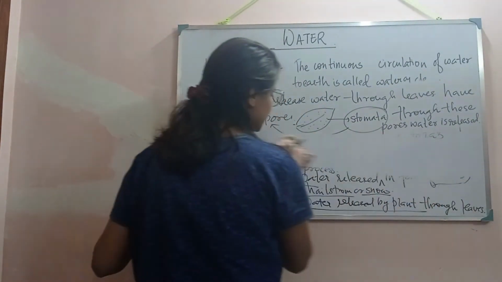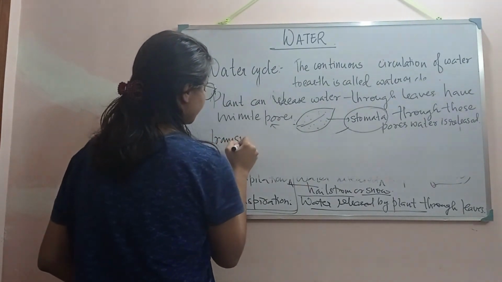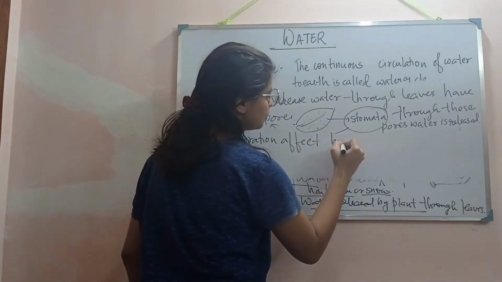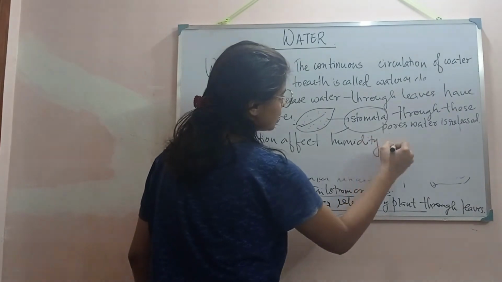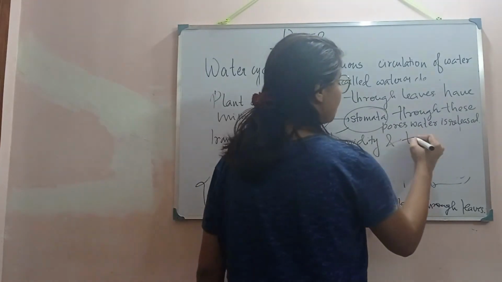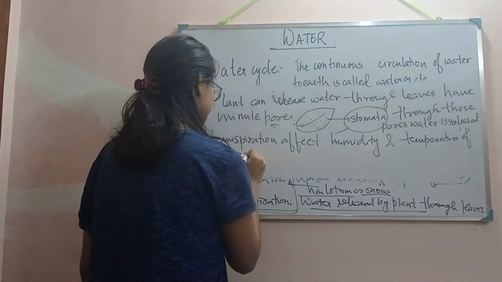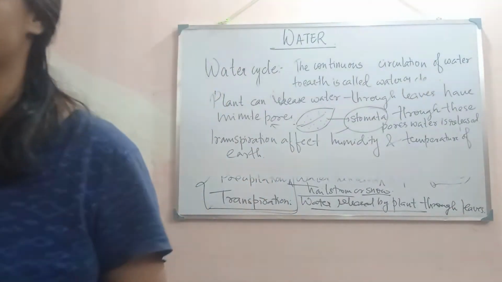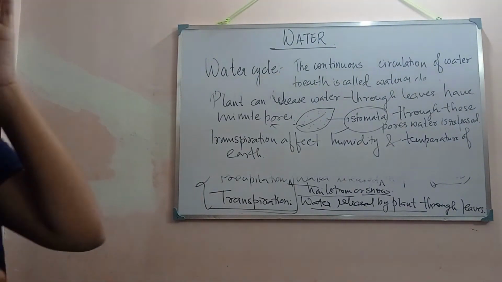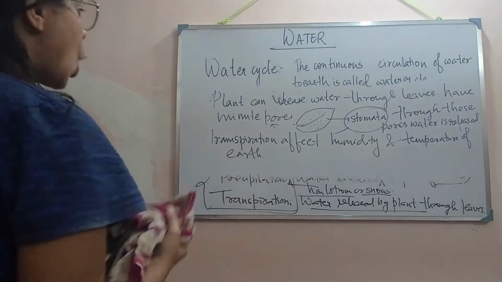That means we can say that transpiration is important. Transpiration affects the humidity and the temperature of the earth. So we have understood what is transpiration, what is precipitation, what is evaporation, and what is condensation. Now let's come back to the main thing, how these processes are happening all together.